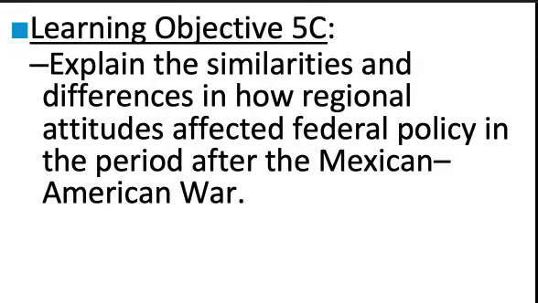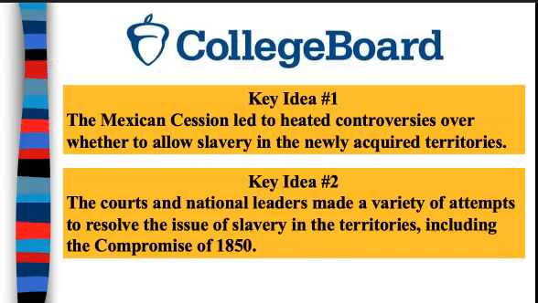We have a few key ideas. We're going to start off with the first two right off the bat. First of all, the Mexican cession led to heated controversies over whether to allow slavery in newly acquired territories. And key idea number two, the courts and national leaders made a variety of attempts to resolve the issues of slavery in the territories, including the Compromise of 1850.